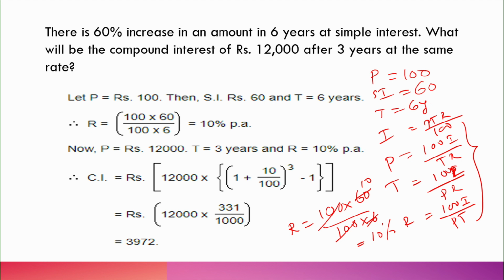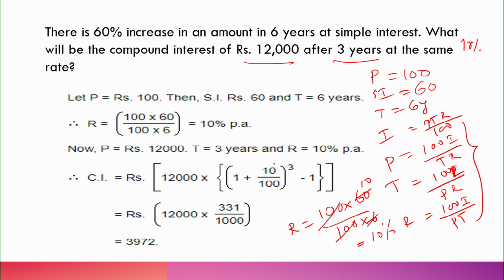Okay. So when it is a fixed 10% rate of interest, we are going to calculate for the 12,000 rupees principal amount, 3 years is the n value, and the rate of interest. Now we calculate at 10%, a simple calculation. What is the formula? P into (1 plus R by 100) whole power n, minus P. When you take P common, 12,000 is taken common. 1 plus 10 by 100 whole cube, because n is 3.